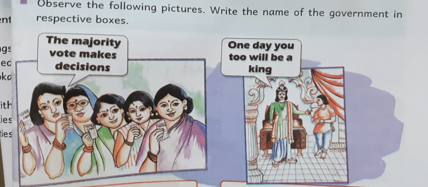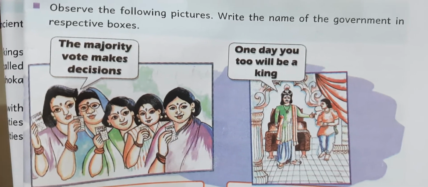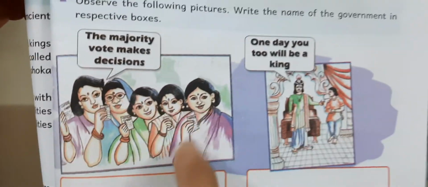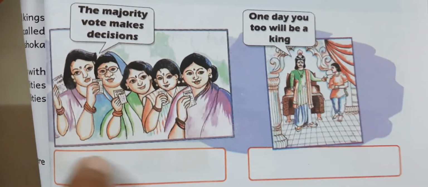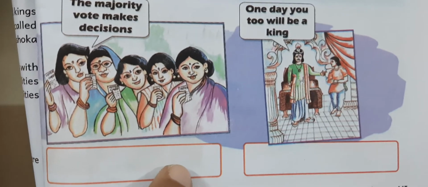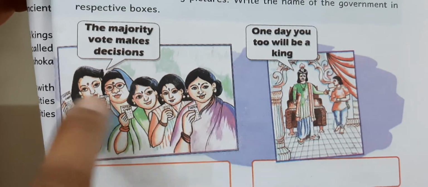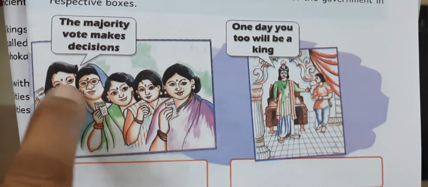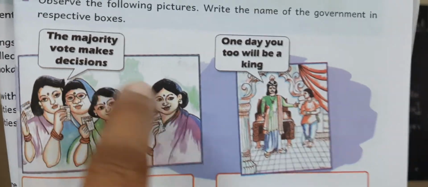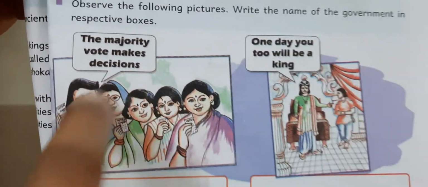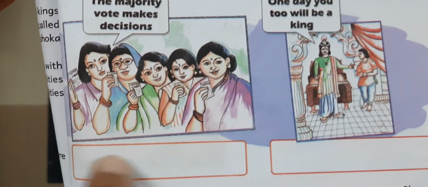Next, children, look at these two pictures. What is the difference between these two pictures? Here the majority vote makes the decision. We can see this type of government in democracy. Why? Because in the democracy system, the people cast their votes because they have the right to vote. They have the right to choose the right person to rule the country. Okay, children? Here the powers are vested in the hands of all the people in the country. That is called democracy. This is the democracy system.